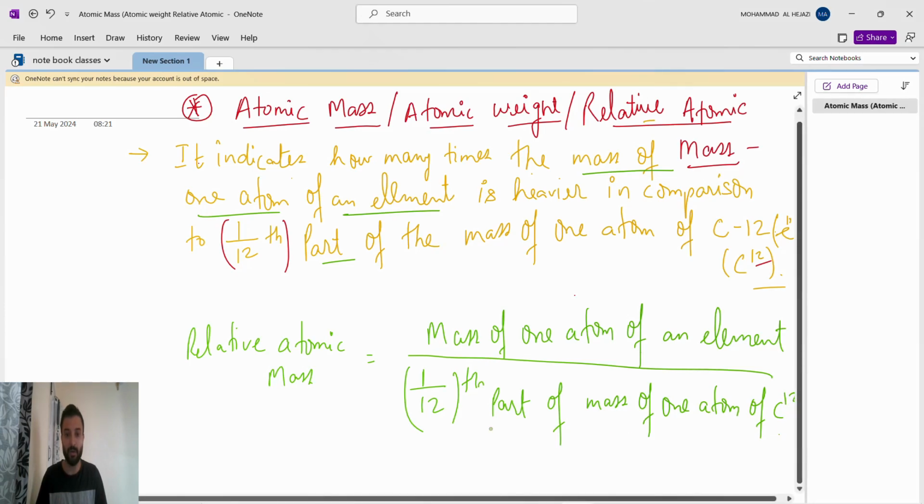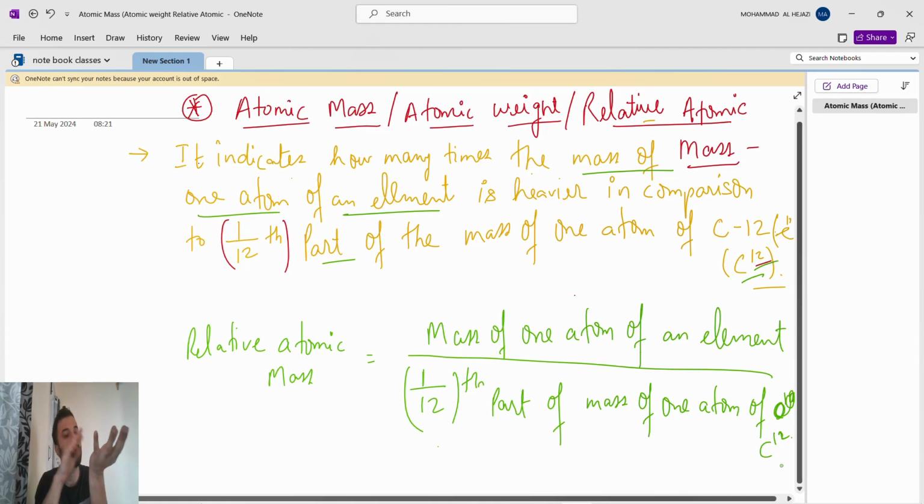I have written this, carbon 12. Understand the relative atomic mass?